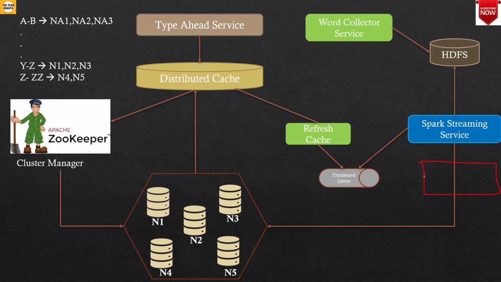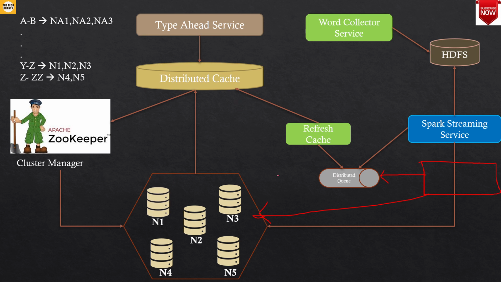And once the trie is constructed, it will update back the trie into the nodes that we have. And once this update is done, this service can put an event in the distributed queue saying that the trie has been updated. And once this event is written into the queue, there is a service for refreshing the cache,